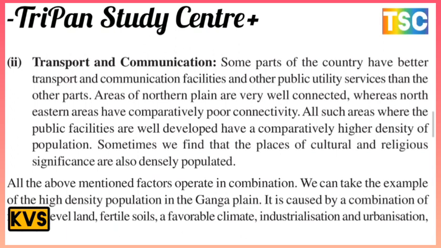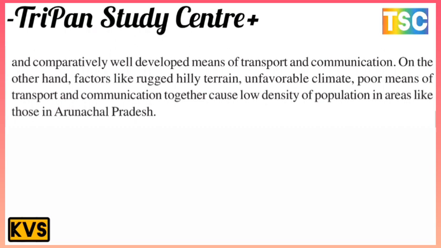All the above mentioned factors operate in combination. We can take the example of the high density of population in the Ganga plain. It is caused by a combination of factors: level land, fertile soil, favorable climate, industrialization and urbanization, and comparatively well developed means of transport and communication.